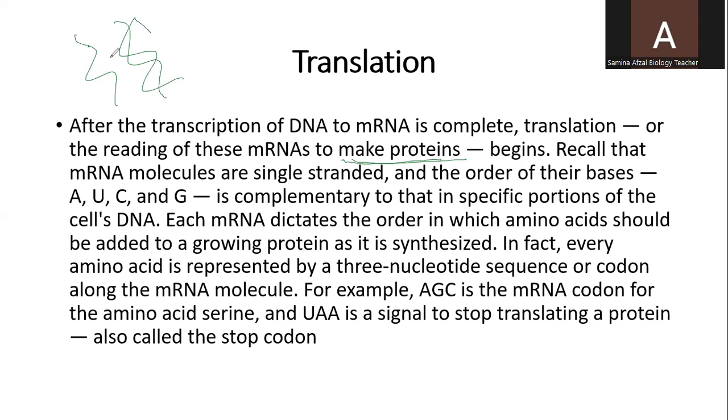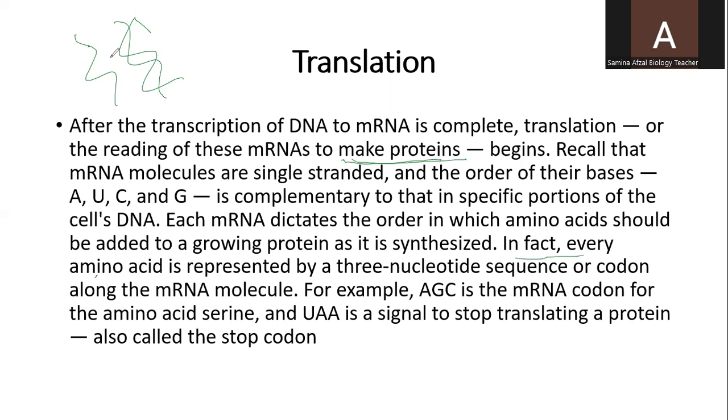Each messenger RNA dictates the order in which amino acids should be added to a growing protein as it is synthesized. Every amino acid is represented by a 3-nucleotide sequence, or codon. As I already told you, the triplet codon represents one amino acid and consists of 3 nitrogen bases.